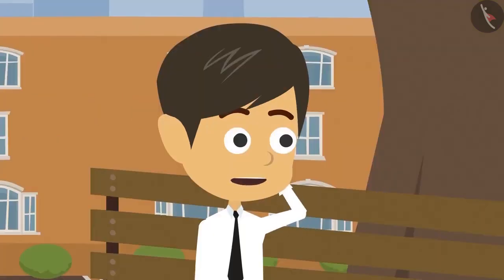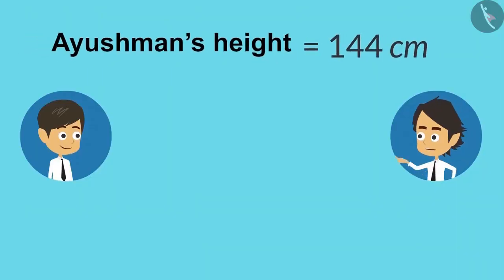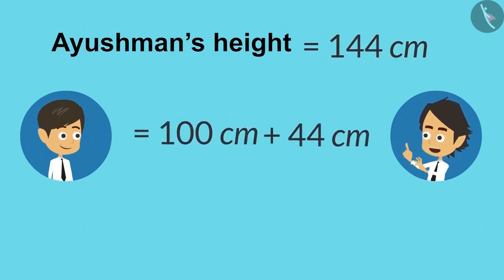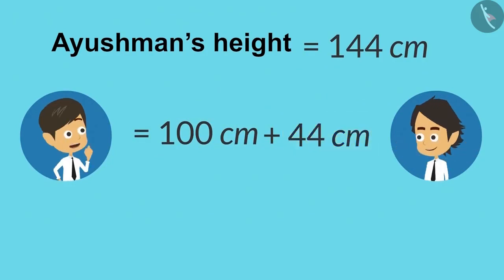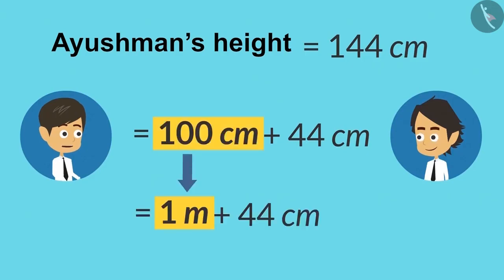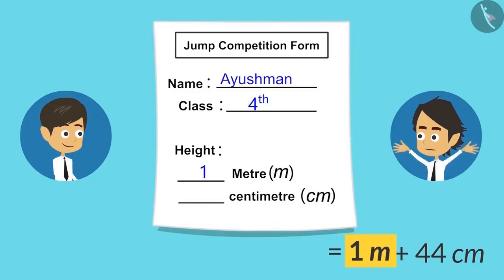I still do not understand. Can you show me? See, my height is 144 centimeters. Now let's write it like this: 100 centimeters plus 44 centimeters. Oh, now I understand. 100 centimeters equal 1 meter. So we can write 100 centimeters as 1 meter. Yes, and now I can write it in the form 1 meter 44 centimeters.